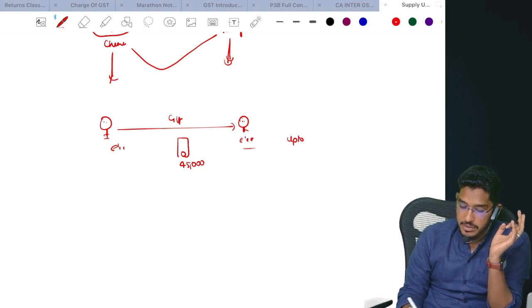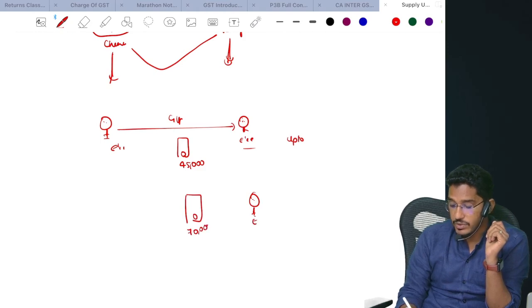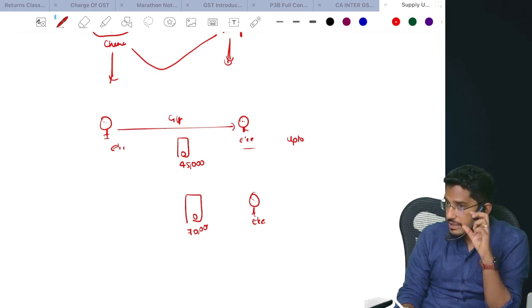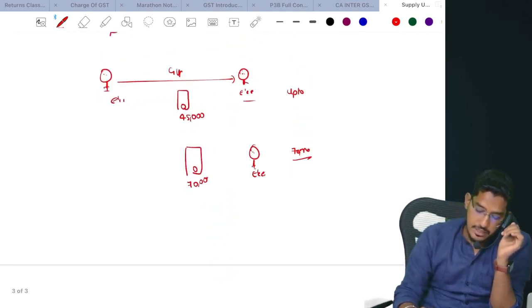Now say for example there is another employee. To that employee, the same employer has given a gift, but now he has given an iPhone as a gift. A 70,000 worth iPhone he has given as gift to his employee. Now will that be considered as supply? Will only the excess be considered as supply, or the entire value? The entire 70,000 rupees will be considered as supply, not just the excess amount. Understood? Clear? So now we will try to understand para number 3.